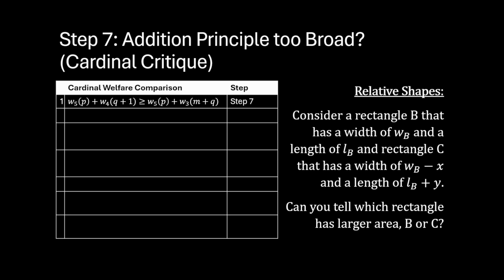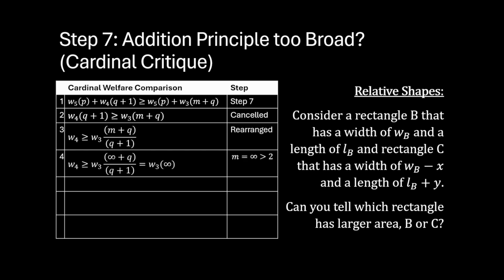We can show this via a proof. We can take step 7 and then cancel out from both sides the value of W5P. Then we can rearrange the equation so that W4 is on one side and everything else is on the other side.